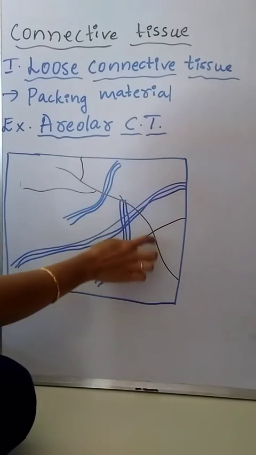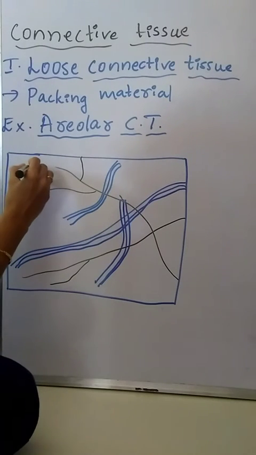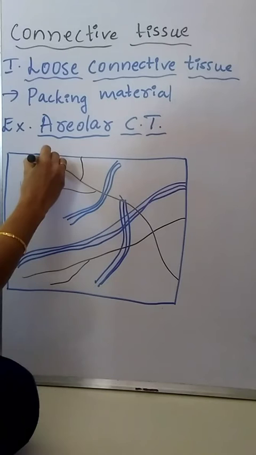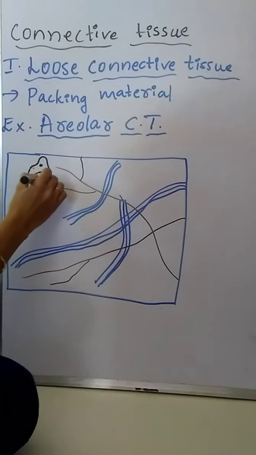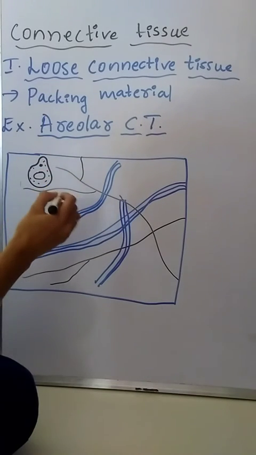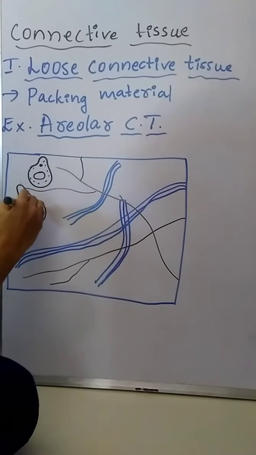White fibers, yellow fibers. Then different types of cells are present in the matrix of the areolar connective tissue.